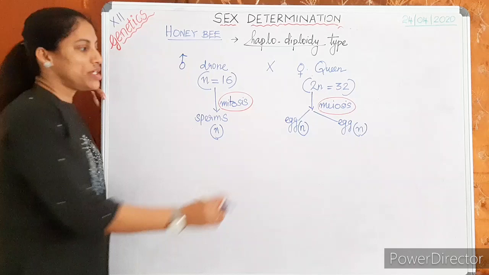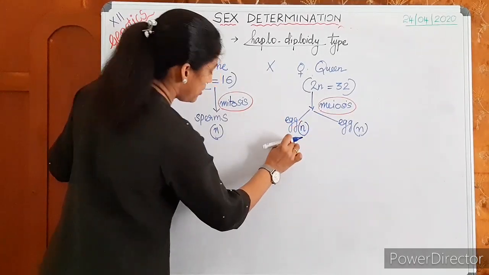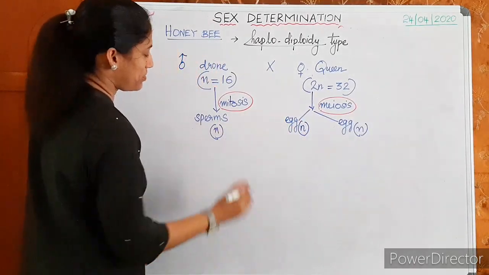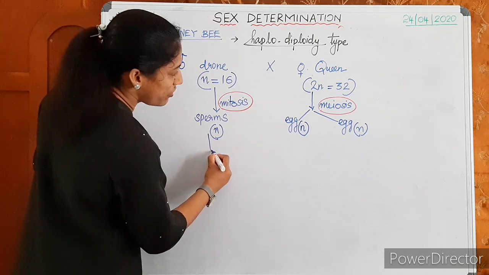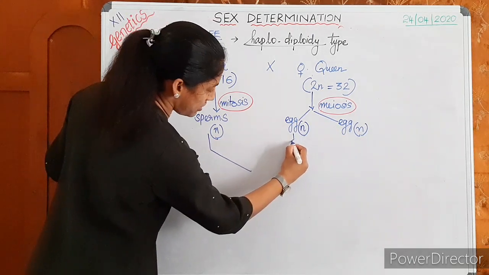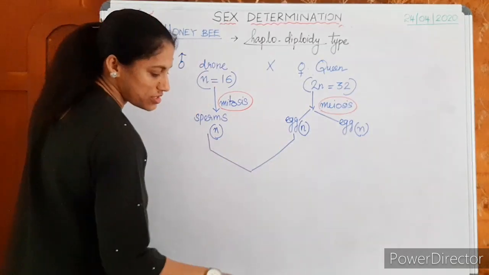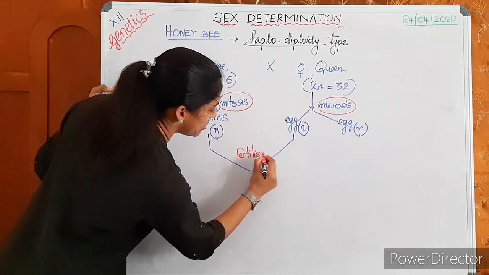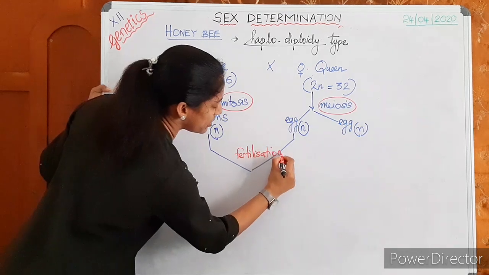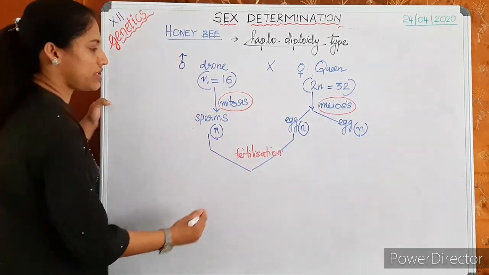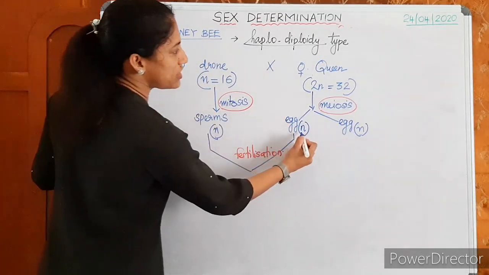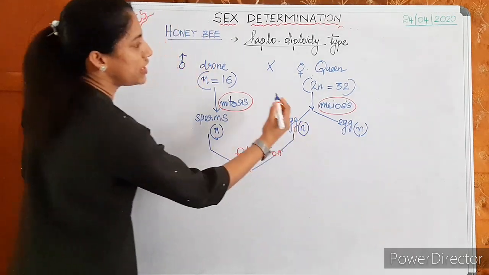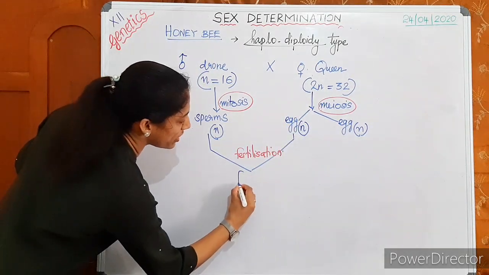Any doubt? So, if a sperm fertilizes the egg, that means there is a fertilization process, what happens? Tell me. When sperm fertilizes the egg, it results in male or female.